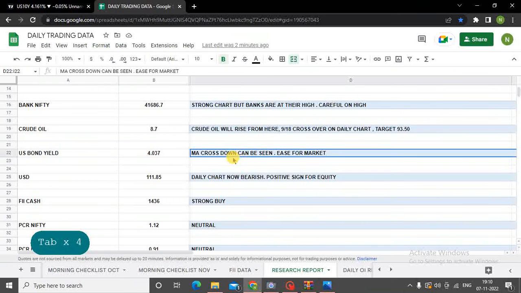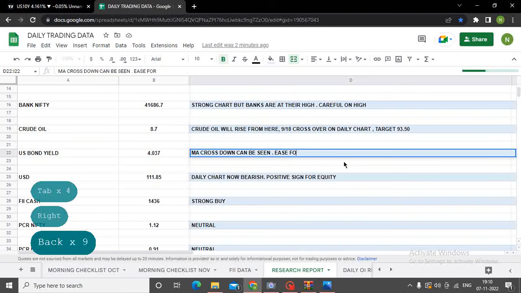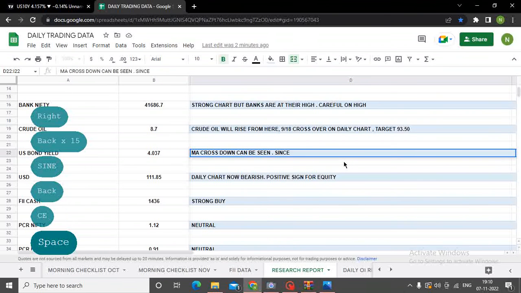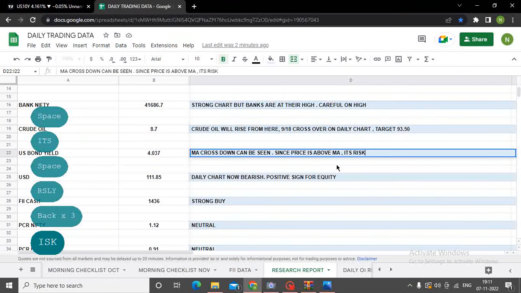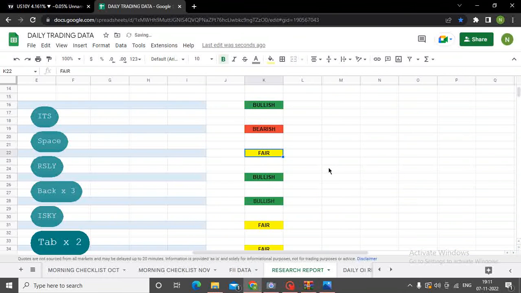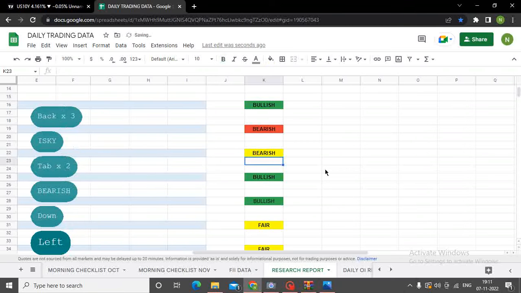So I already have written here that MA cross down can be seen, but I will still mention this. See, writing this is very important. That will give you your own concept. You will absolutely have clarity on this. So since the price is above MA, it's risky. So I have two factors, which are again macro factors, which I find a little troublesome for the market, the bond and the crude.